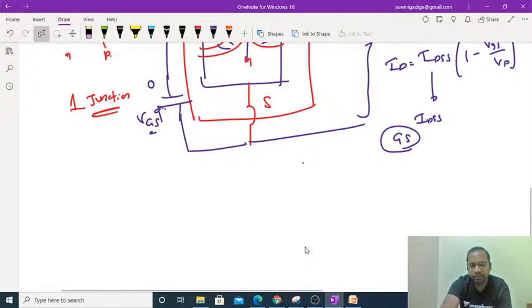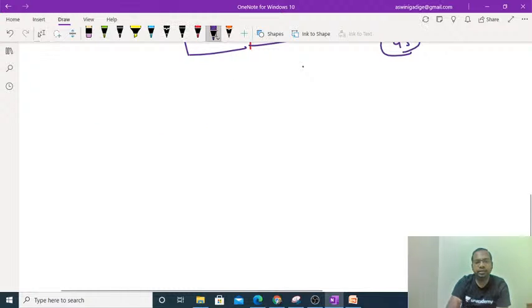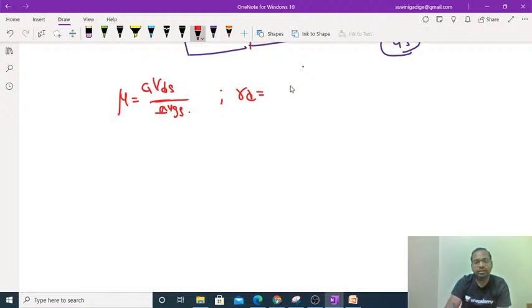Apart from this, you have to know the amplification factor of the JFET, that is delta VDS divided by delta VGS. It is the amplification factor, and the drain resistance can be taken as delta VDS divided by delta ID. It is the drain resistance.